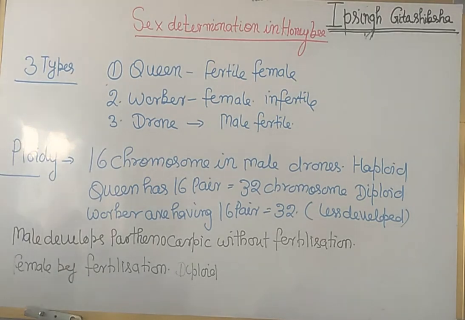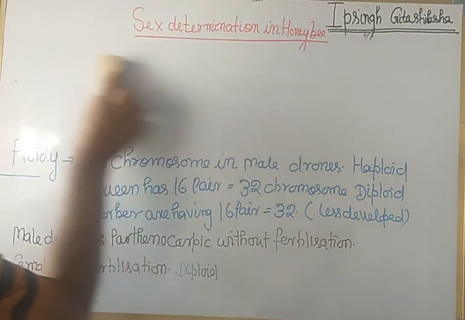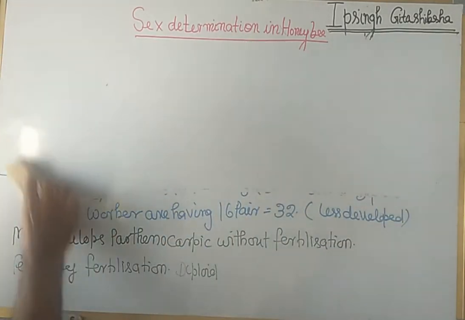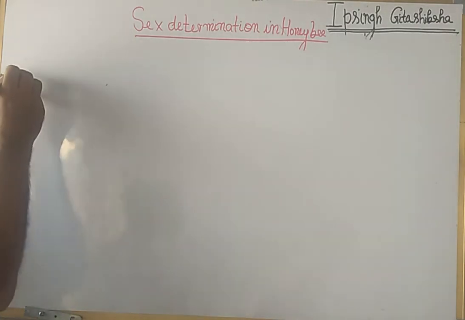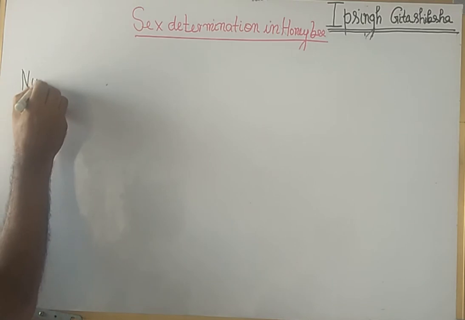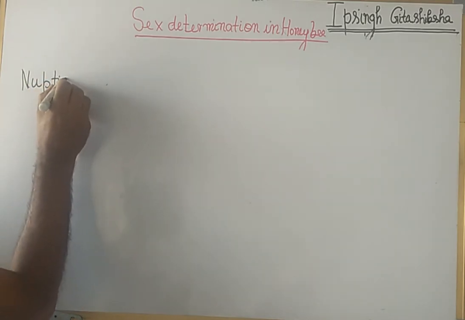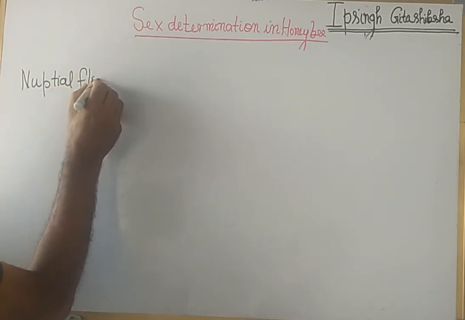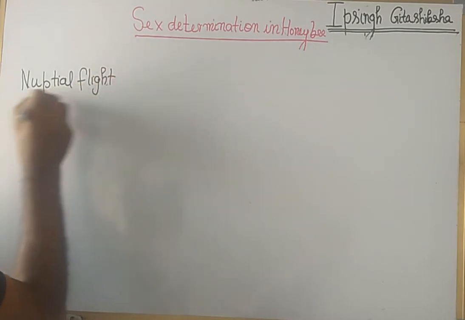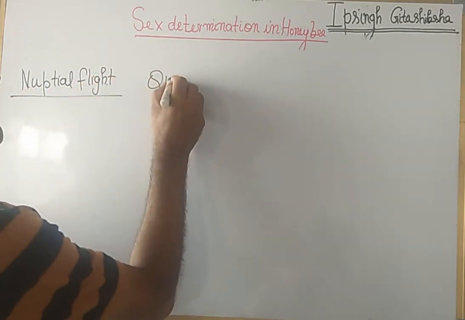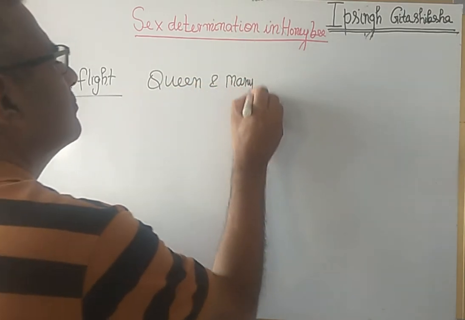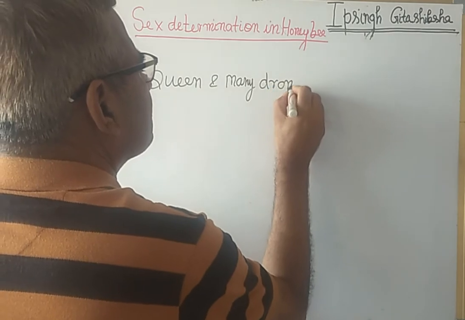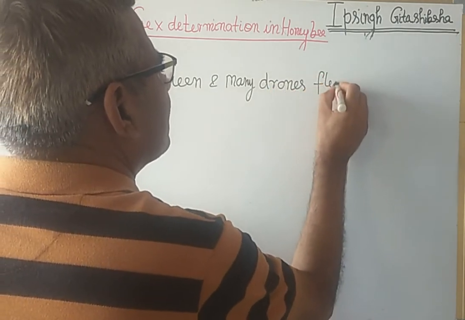Actually, during fertilization, the most important thing is that there is a nuptial flight, and in this nuptial flight, queen and many drones fly together.